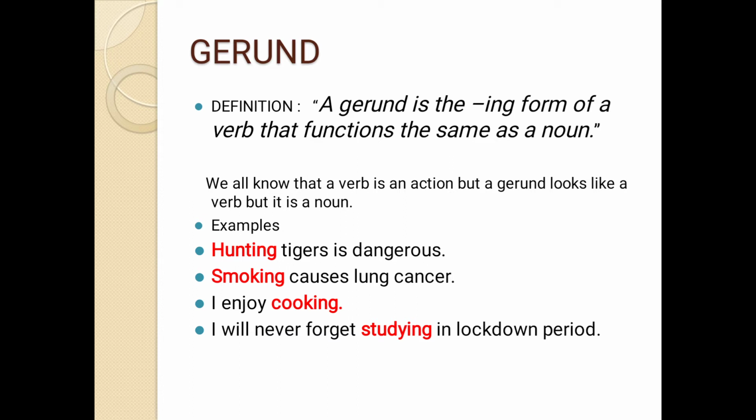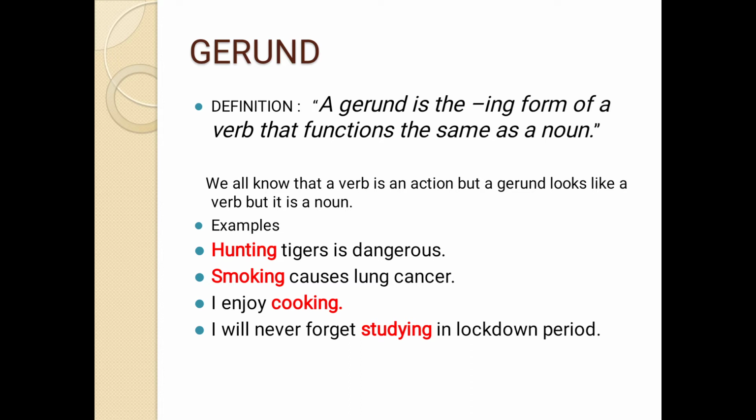Smoking causes lung cancer. I enjoy cooking. I will never forget studying in lockdown period. In the very first sentence, hunting tigers is dangerous. If I only say the word hunt, it is a verb. But instead of saying hunt, I am using the ing form. It became hunting. It means it is not the verb, it is actually a noun.